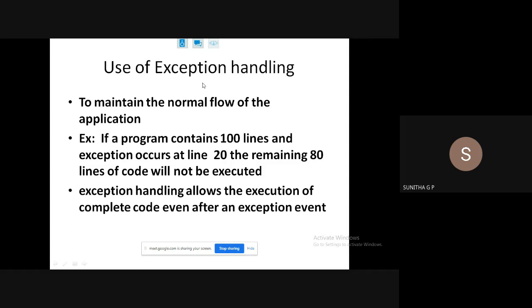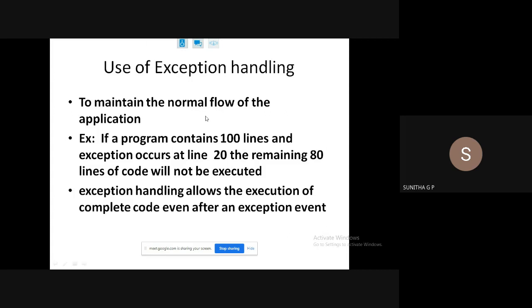What do we get by handling this? If a program contains some 100 lines and an exception occurs at the 10th line, what will it do? If you are not handling the exception, it will stop at the 10th line and come out of the execution. But if you handle the exception at the 10th line, it will move on to the 11th line and continue till the end of the instructions if everything goes fine.